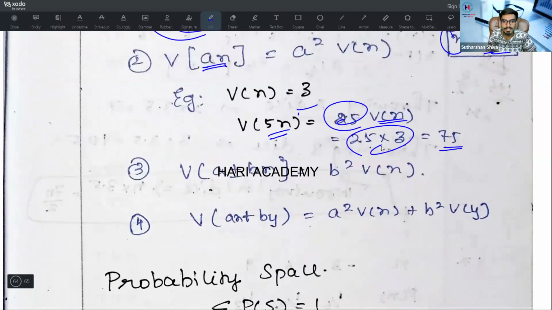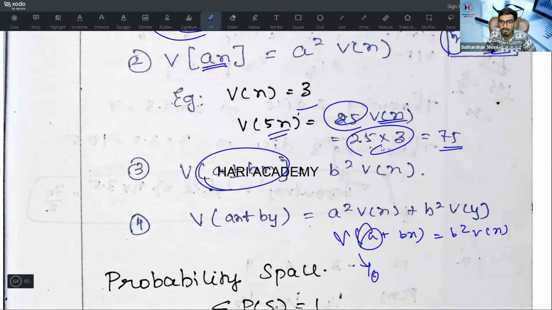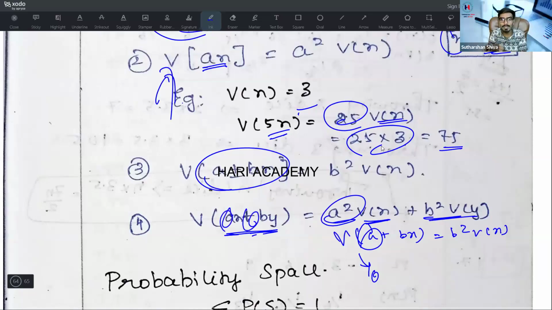Now, variance we have already covered. Variance of a plus bx is equal to b square into variance of x, because here the variance of the constant will become 0. So it is b square into variance of x. We will apply this trick. Variance of ax plus by is equal to a square into variance of x plus b square into variance of y. If only a constant, it is 0. A constant with a variable will become a square for me.